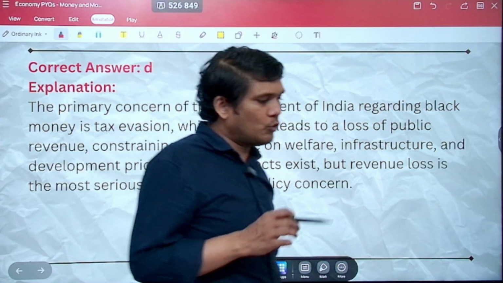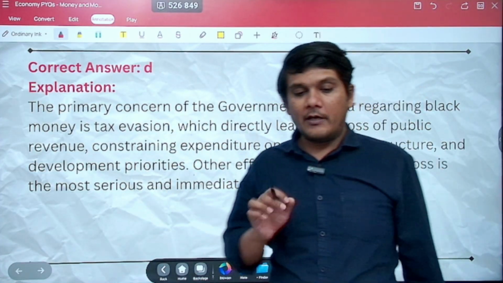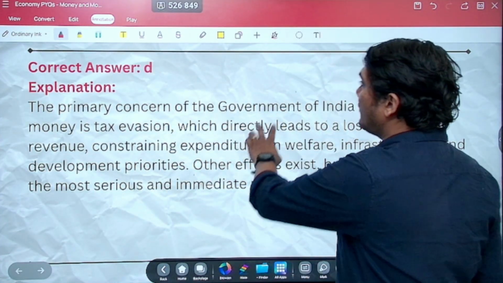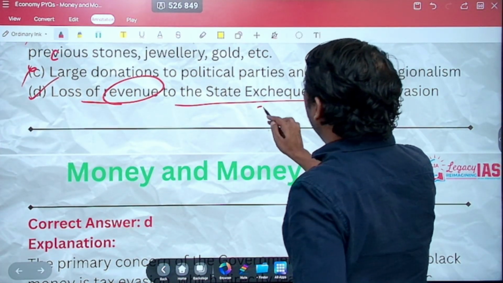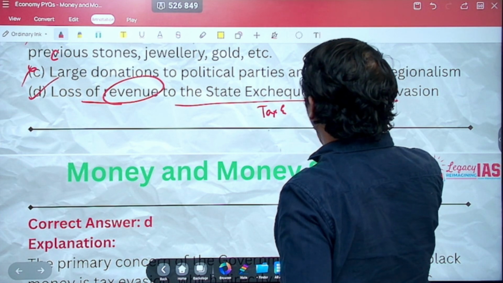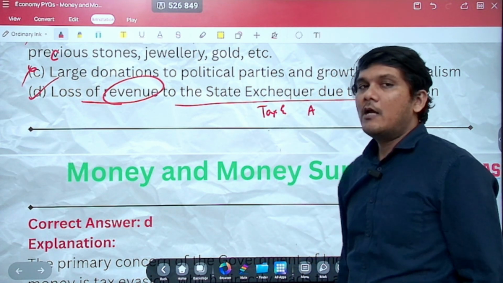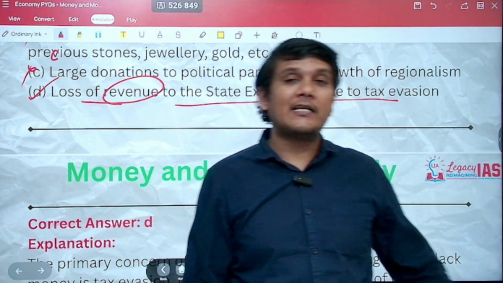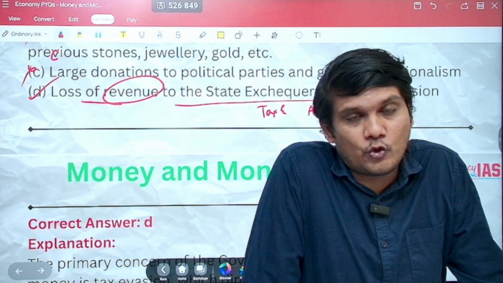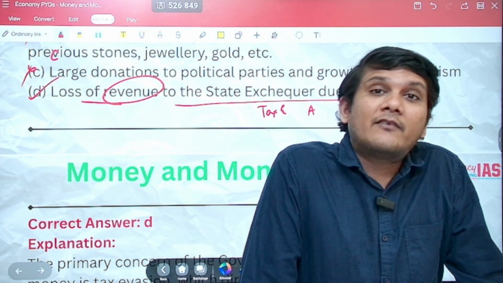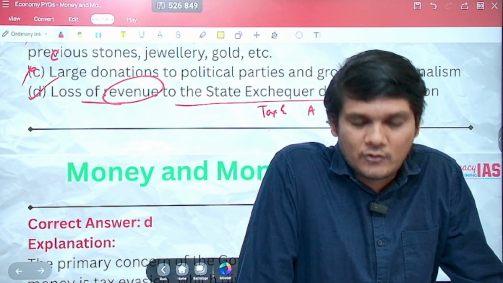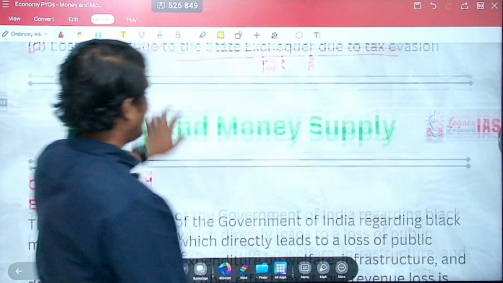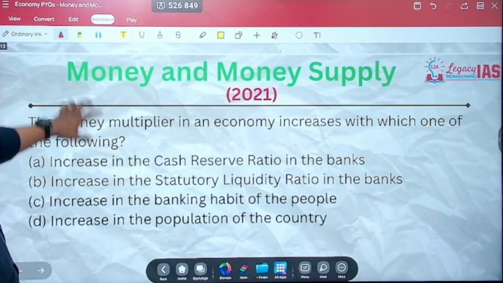Now remember what other things you should study with respect to this. Since they have talked about tax evasion over here, please know what is tax evasion and what is tax avoidance. Tax avoidance is basically identifying the loophole in the system and ensuring that you don't have to pay taxes. Tax evasion is when you are liable to pay taxes, but still you are not paying. That is evasion, and that is punishable. I hope that's clear. Let's move ahead to the next.